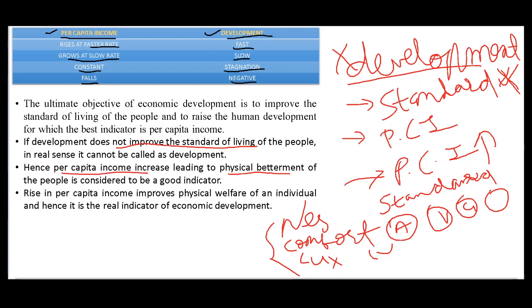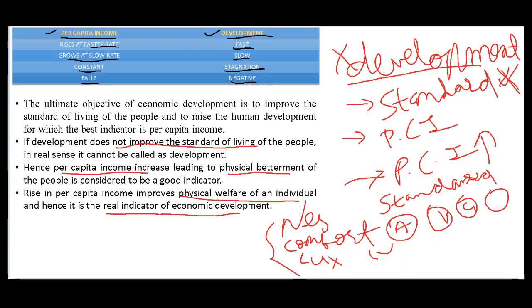Rise in per capita income improves the physical welfare of an individual, and hence it is the real indicator of economic development. Here it is a real indicator. Why? Because the welfare of the people or individual is increased. Let me sum up this slide.